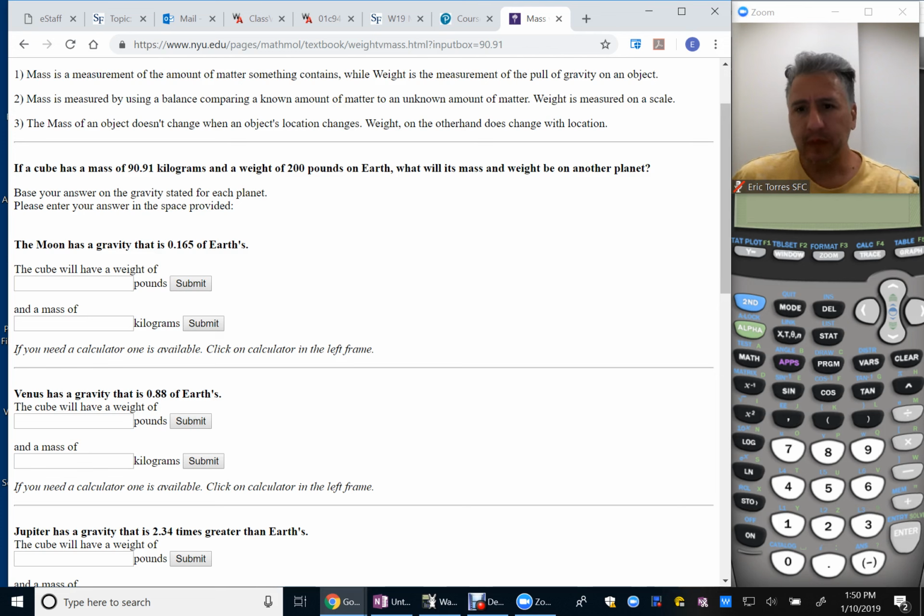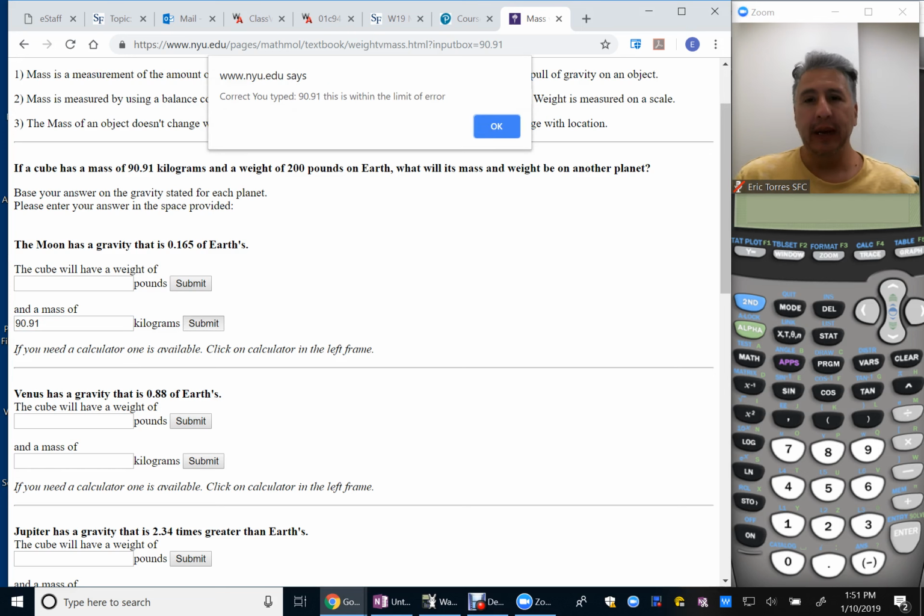The moon's gravity is a little bit less than a quarter of Earth. In fact, it is 0.165 of Earth. And gravity affects weight, it does not affect mass. So the mass of this object on the moon is going to be 90.91. And we can submit that, and it tells us, yes, I am correct.